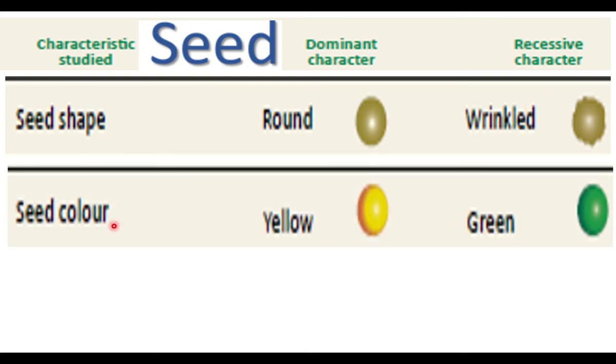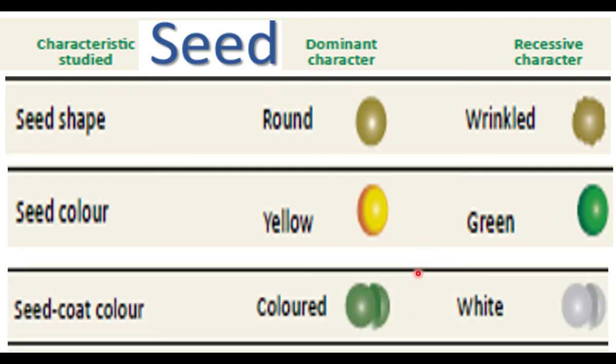And seed color, this is the color of the cotyledon, yellow and green. The seeds produce 2 different kinds of cotyledons, yellow color and green color. And seed coat color, colored green or white. The colored seed coat green is the dominant character.